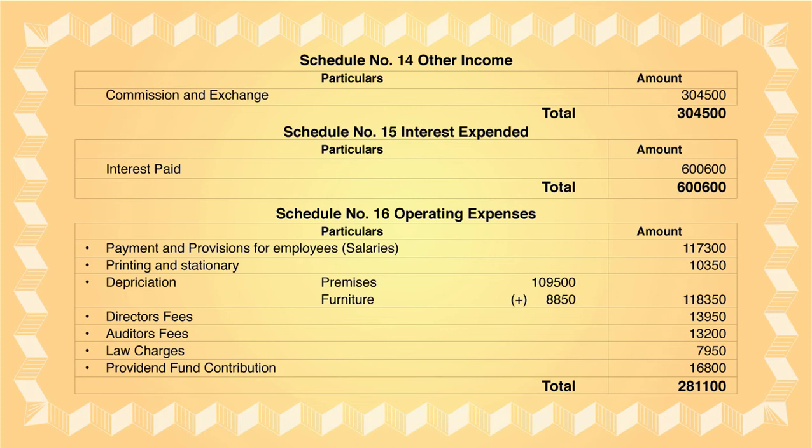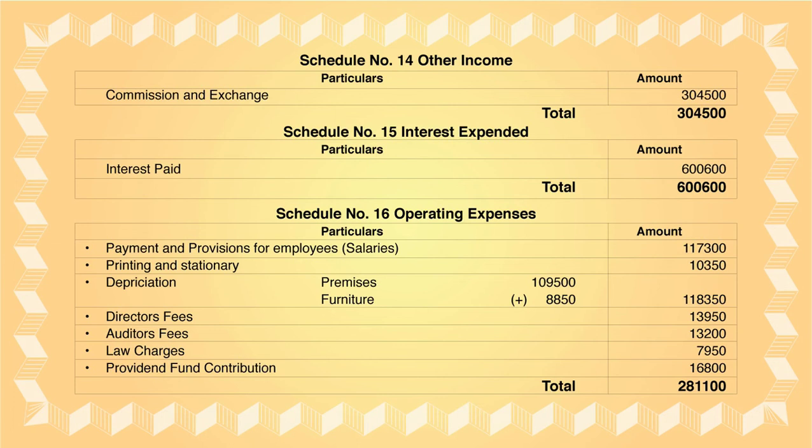Then there is depreciation on premises and furniture, which we solved in schedule 10. From there, the depreciation amounts will get transferred. Premises is 1,09,500 and furniture is 8,850. You add both and take it in the outer column as 1,18,350. Then director's fees is also given in the trial balance, 13,950.